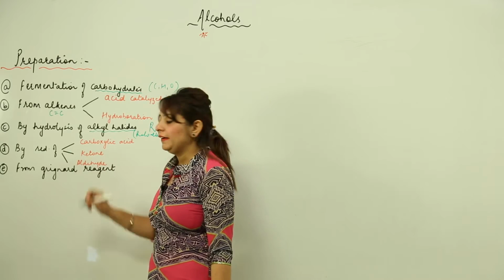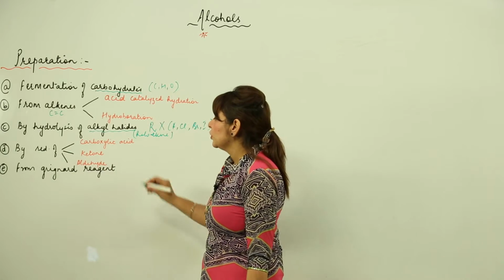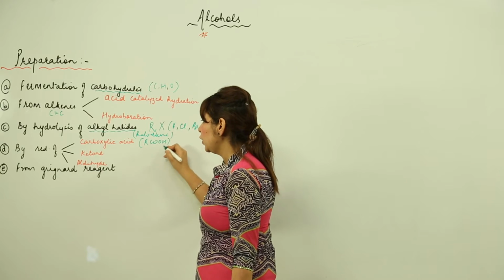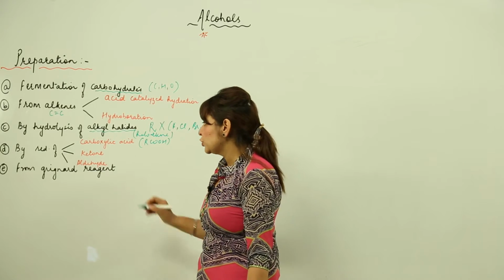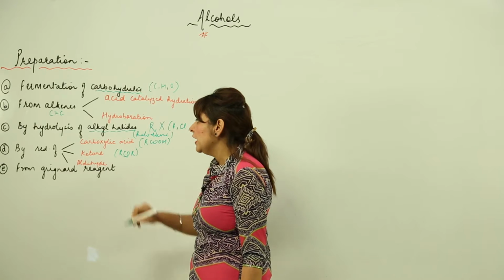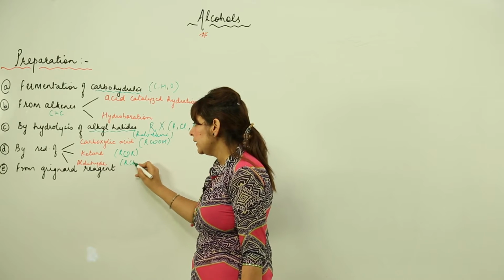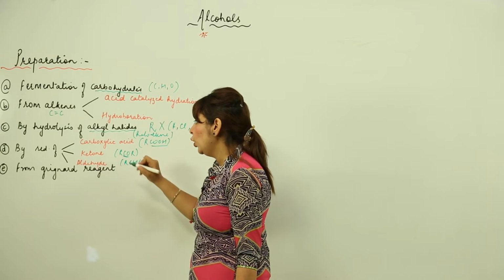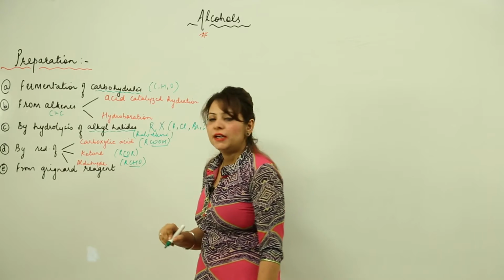We can prepare it by reduction of which compounds? Carboxylic acid. Carboxylic acid is that which contains the COOH group. Ketone is something with RCOR, this group, and aldehyde is RCHO. So this is COOH, carboxylic acid, CO is ketone, CHO is aldehyde.